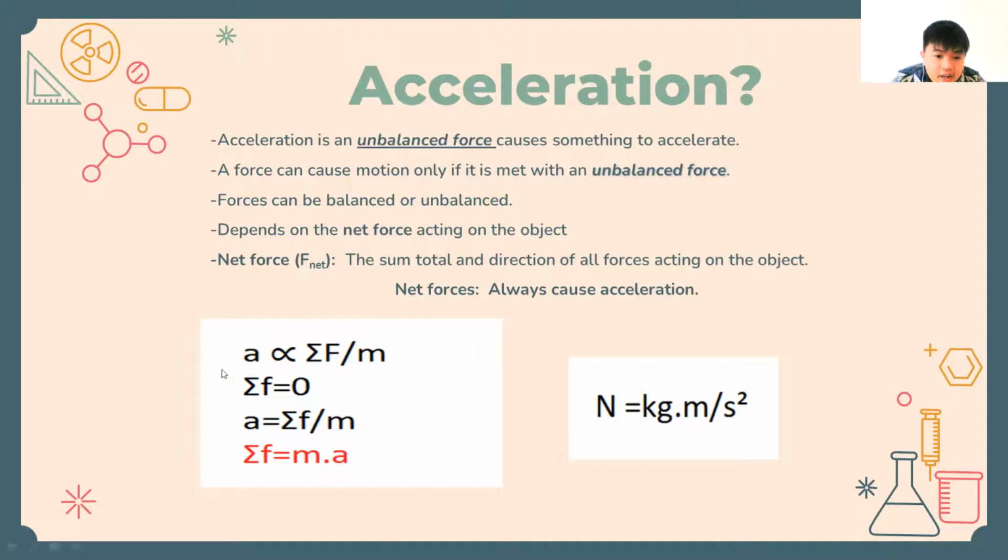So as you can see here, a is acceleration. Acceleration is directly proportional to sigma F divided by m. So a equals sigma F over m. Or the equation, this is the right one, this is the main equation: sigma F or F net equals m times a, where m is mass and a is acceleration.